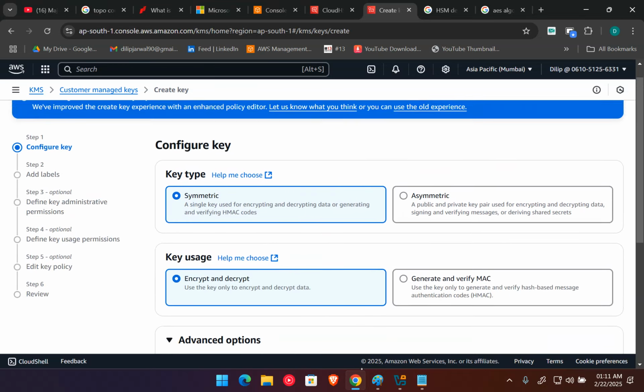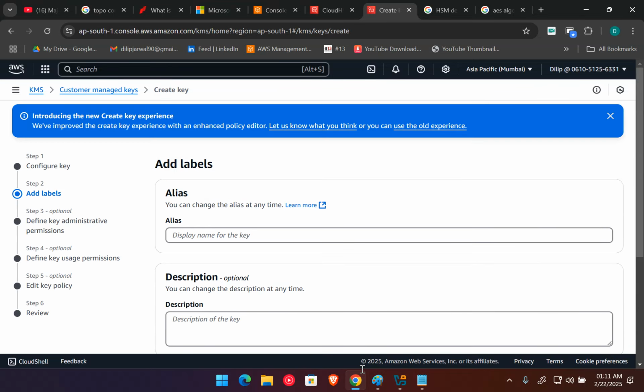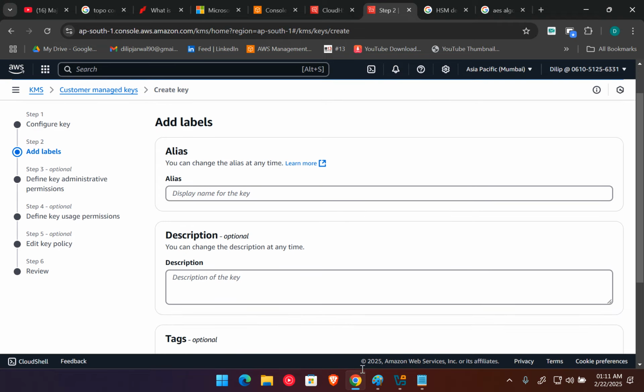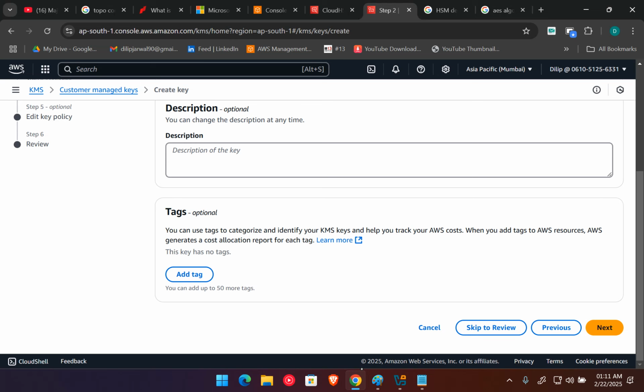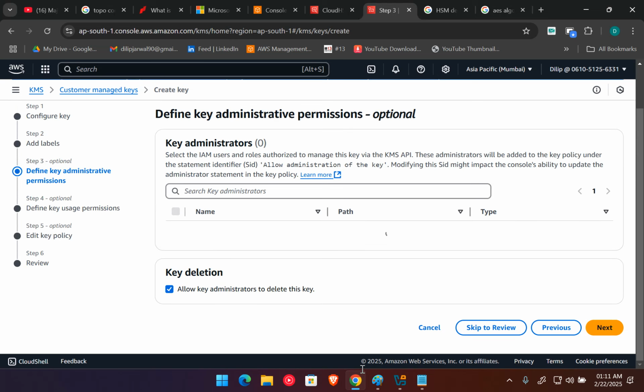Now all the options are right, so let me click on next. Here they are asking me about the name, meaning the alias, so let me give my key 123, some kind of this. The description is not important and the tags are also not important. Let me click on next.